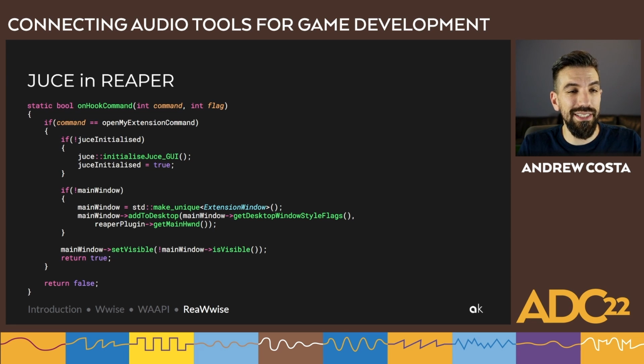In this function, we check to see if it was in fact our menu item, so the Rewise menu item in the Reaper extension. We check if that item was clicked. If it was, we initialize the Juce GUI system. We create our extension window. We add the extension window to the desktop, and then we set the extension window's visibility to true. The extension window has a main component in it, and from that point on, it's just a collection of Juce components and business logic, just like any regular Juce application.